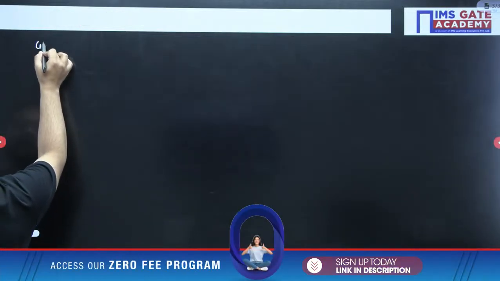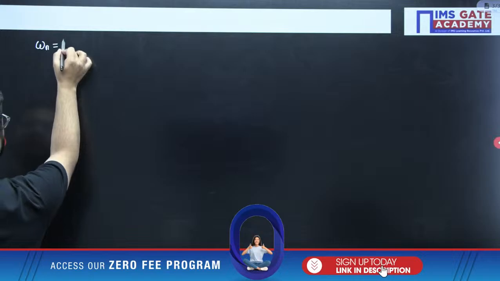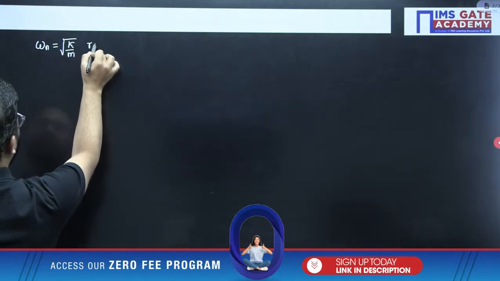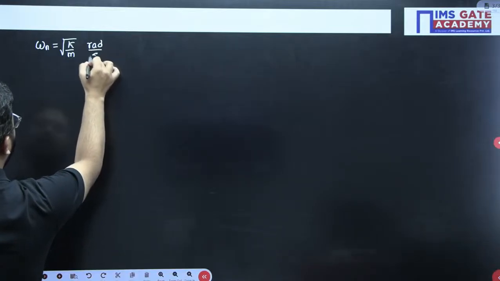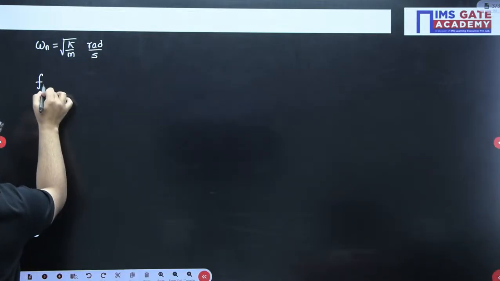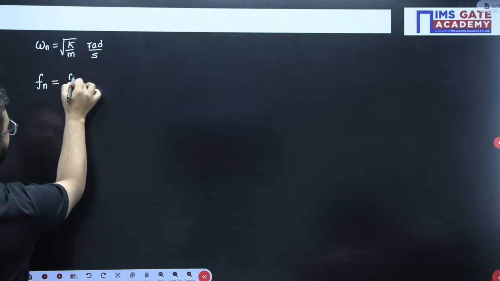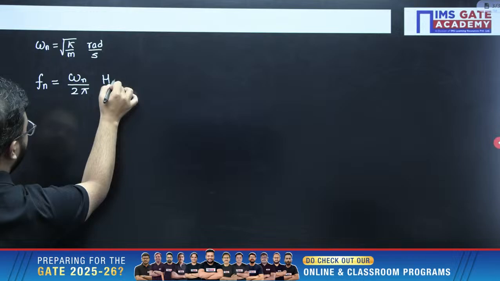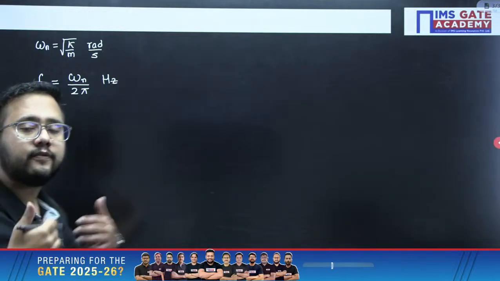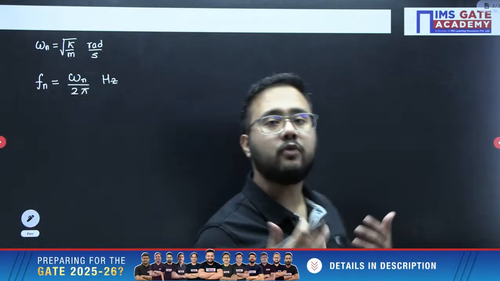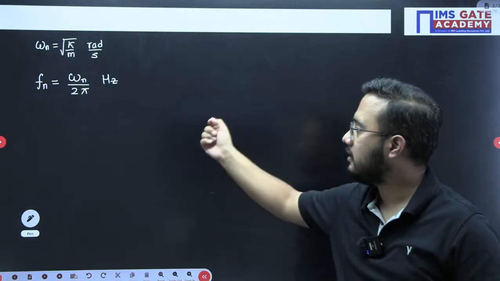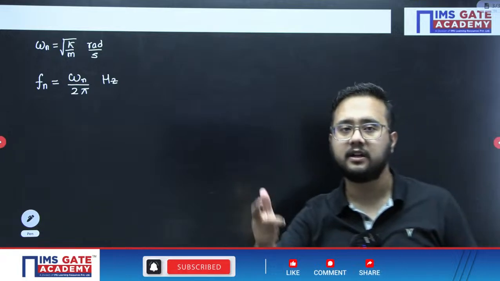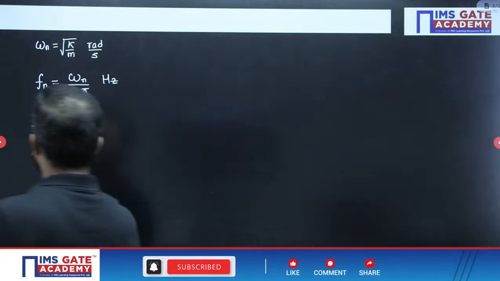So first, the natural frequency omega n we have written as under root k by m, in radian per second. Then frequency in hertz would be written as omega n by 2 pi. Unit is hertz. Hertz basically means the number of cycles of oscillation per unit time. Okay, so this point is also very important.